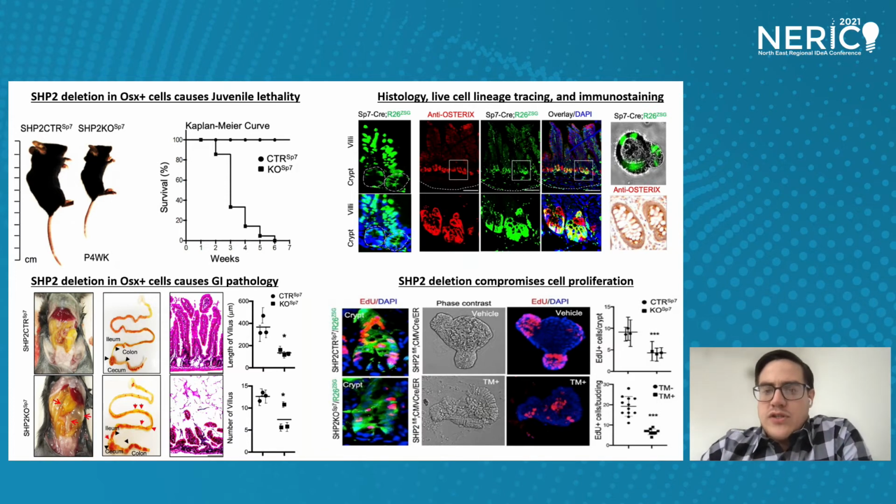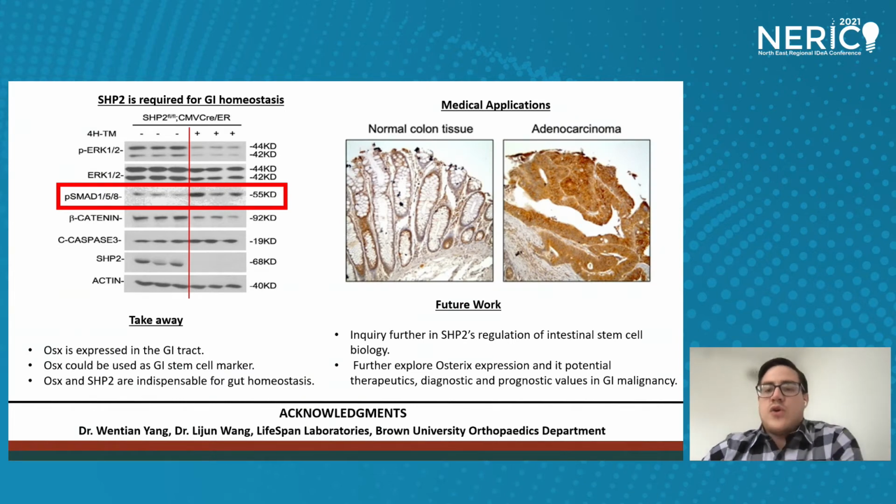Staining of ileum frozen sections revealed fewer EdU-positive cells in the crypts of SHIP2 knockout mouse when compared to controls. Similar dense populations of normal-appearing enterocytes and goblet cells were seen in both strains of mice. This data suggests that SHIP2 is critical for self-renewal and proliferation of Osterix-positive crypt stem cells, but has minimal impact on their differentiation. SHIP2 loss was associated with compromised ERK activation and enhanced SMAD1, 5, and 8 activation, but no apparent effect on caspase-3 cleavage. This data thus suggests that SHIP2 is required for BMP-evoked signaling in the gastrointestinal stem cells.